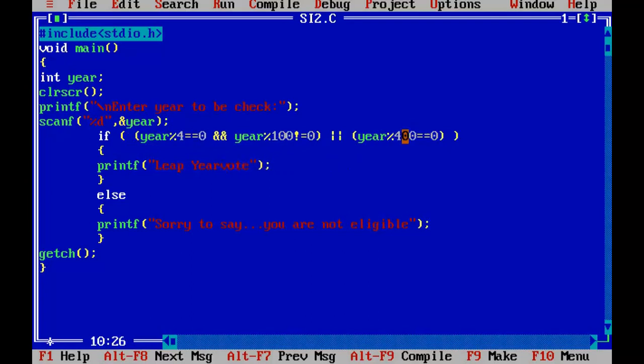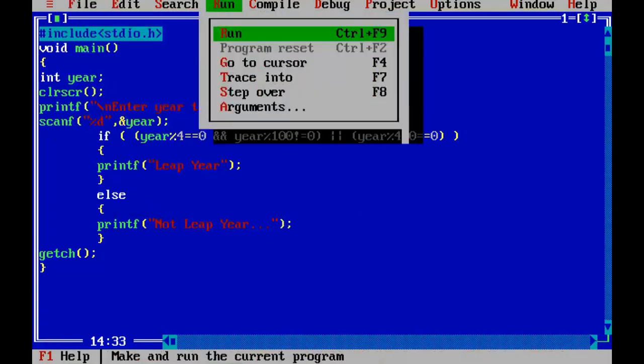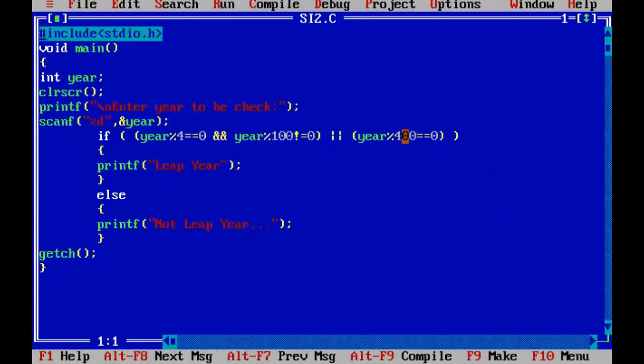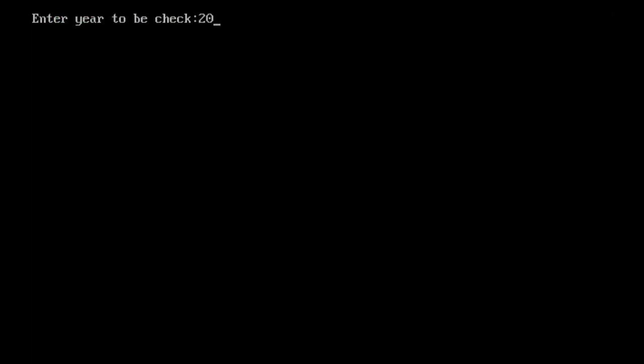Then below I need to write not leap year. Okay, I hope you are understanding. Okay, now let us run the program, save and run. 2021, not leap year, 2020 leap year. Last year we got February 29.